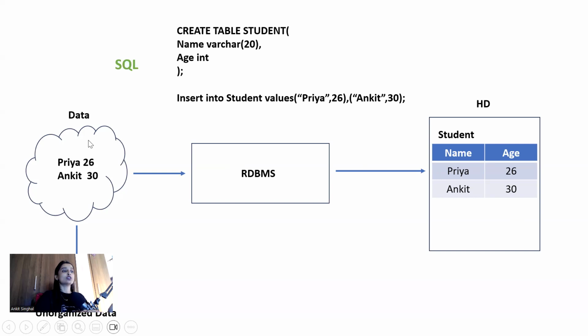The language which we will be using to communicate with our RDBMS, that language we call SQL. Only with an RDBMS can we communicate. RDBMS, Relational Database Management Software, will help us to create tables, relational databases. This table itself is your relational database.